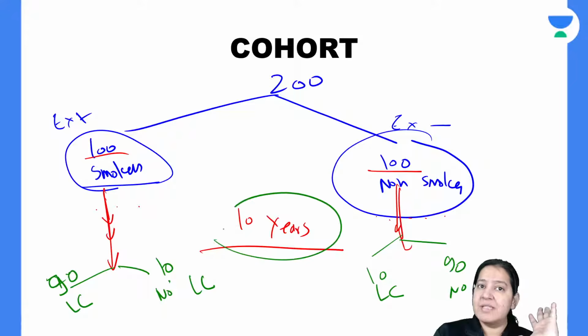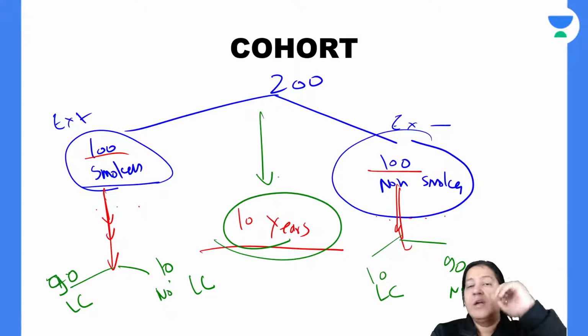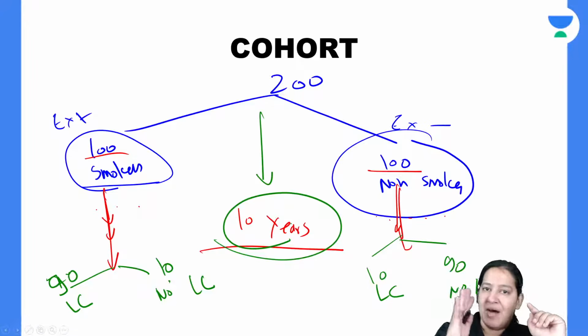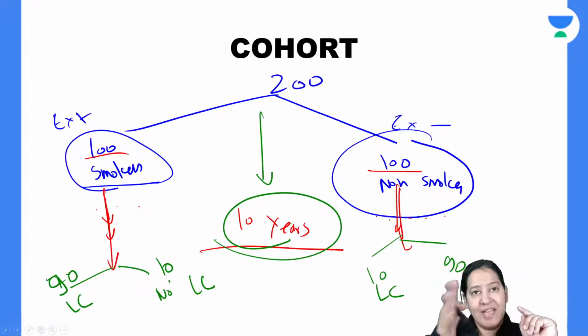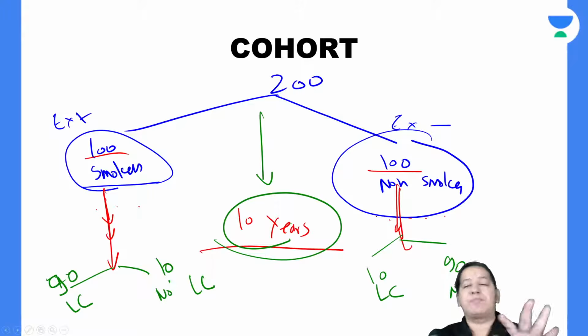So after 10 years, what is the drawback of this study? In this study, we are going into the future. Remember, in the case control, we were going into the past. We were taking the history, and here we are going into the future. That's why case control study is a retrospective study and cohort study is a prospective study.